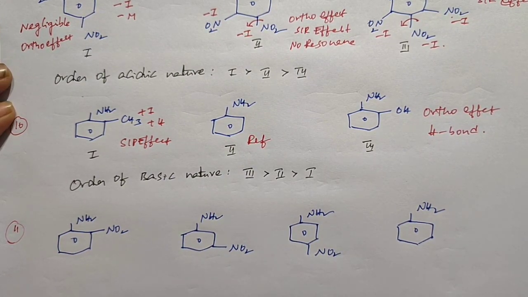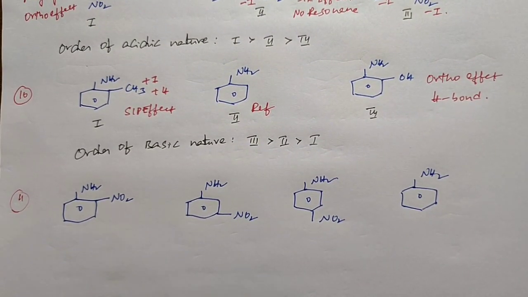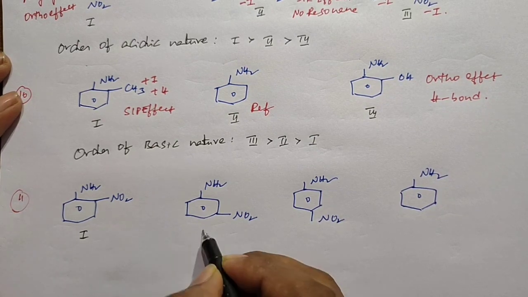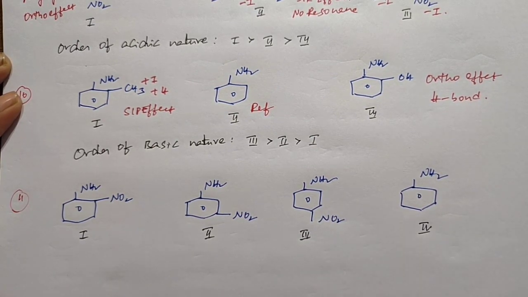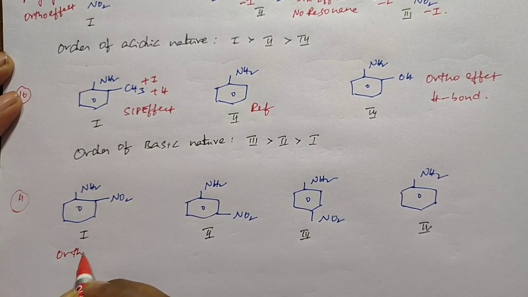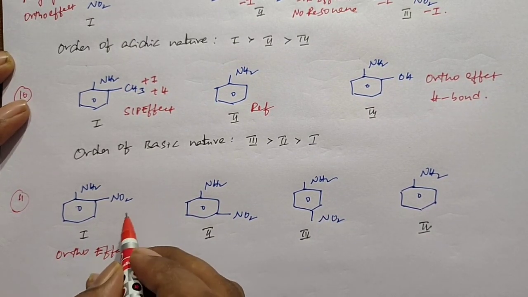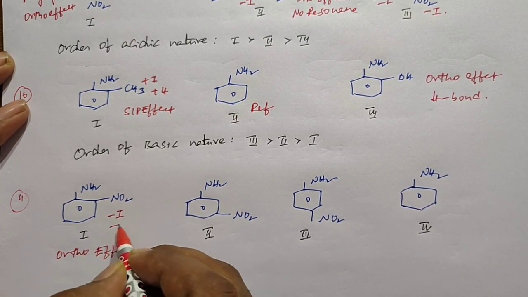And the last example, this is example 11. Here we have 4 structures. I just give the numbering 1, 2, 3, 4. In these 4 structures, in the first structure the ortho effect is present, and this NO2 group shows both minus I and minus M effect.